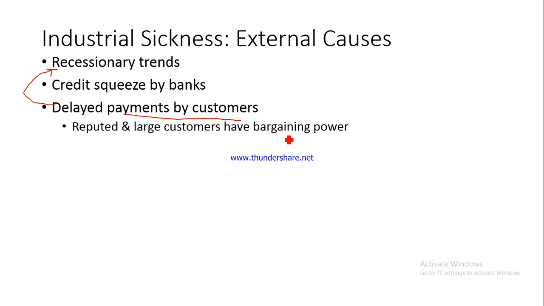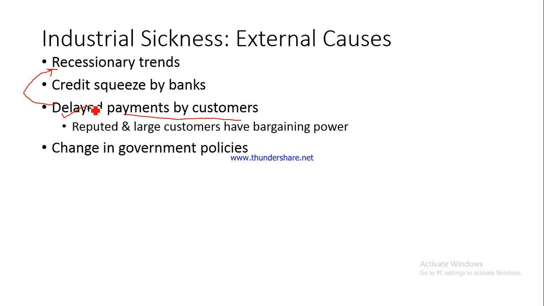In fact, during the corona pandemic, so many PSUs, public sector enterprises, which had purchased items from smaller industries, were not paying for that purchase to smaller companies on time. And in fact, government came up with a directive for such PSUs to promptly make payments to their smaller suppliers. This was the reason why this particular directive was made. Delayed payments by customer could have led to industrial sickness of these smaller enterprises.